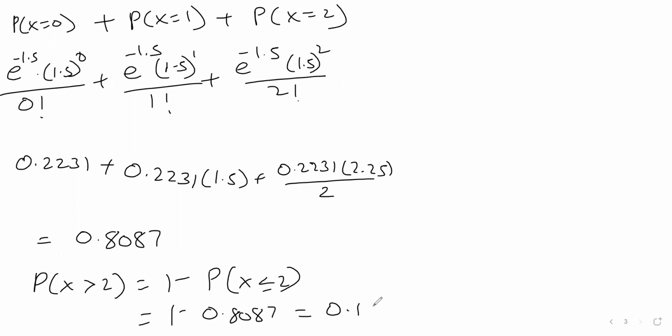That is 0.1913. So this is when the demand is refused on a given day. Refused तब होगा जब 2 से ज्यादा डिमांड हो जाएगी, तब वो रिफ्यूज हो जाएगा.